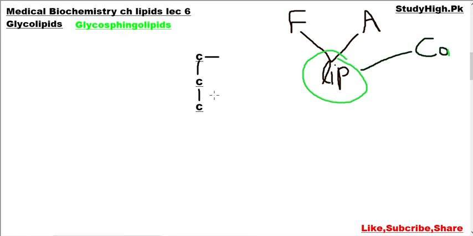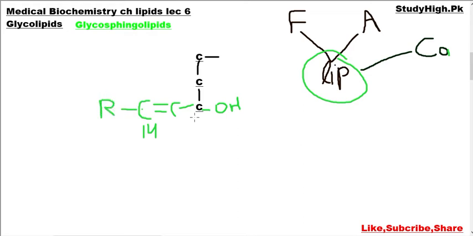Now I am going to revise its structure. Carbon 3 of sphingosine is connected with a hydroxyl group, and on the other side it is connected with a sphingosine tail that is unsaturated. It consists of a double bond between its 14 and 15 carbons, and there is a 13-carbon alkyl group.